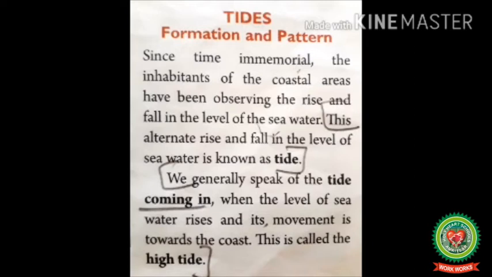We generally speak of tide coming in when the level of seawater rises and its movement is towards the coast. This is called high tide. High tide helps the ships in navigation. They raise the water level close to the shores, which helps the ships to arrive at the harbour more easily.